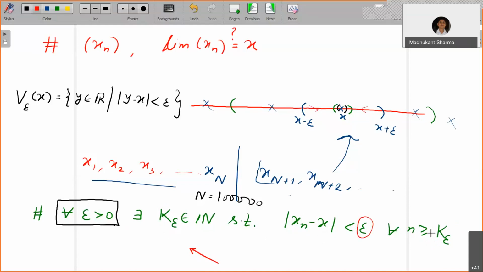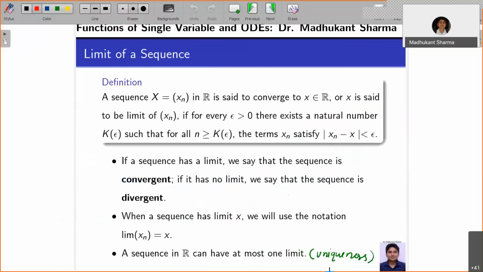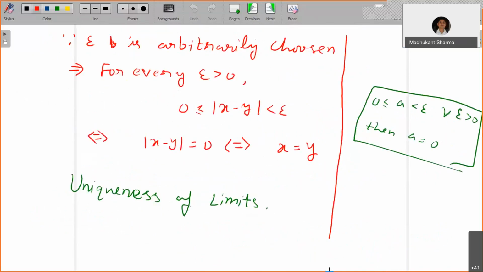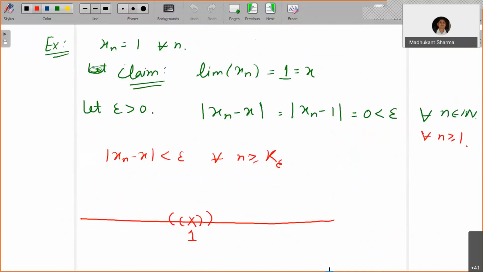It's a natural number which you can identify. Afterwards, all the other terms are going to be very close to x if you take epsilon as small as possible. That's how this definition is. Now, we have seen one example here.